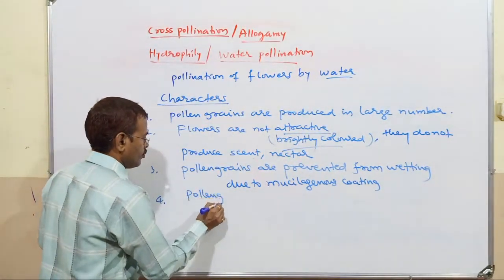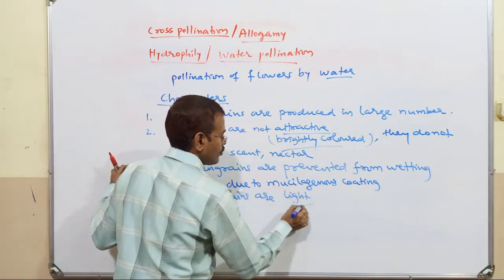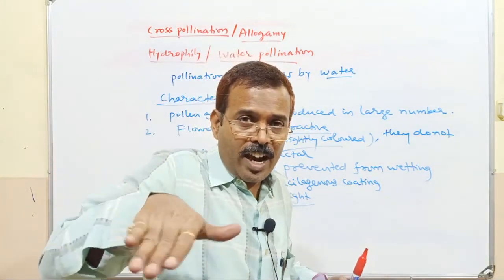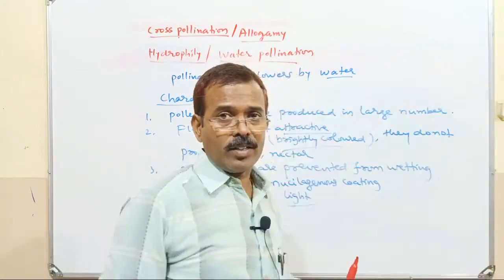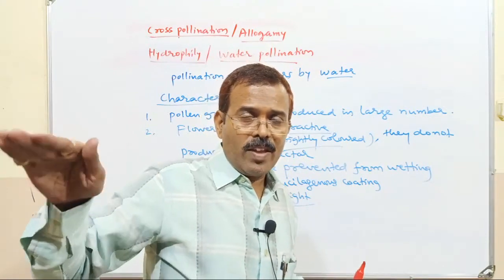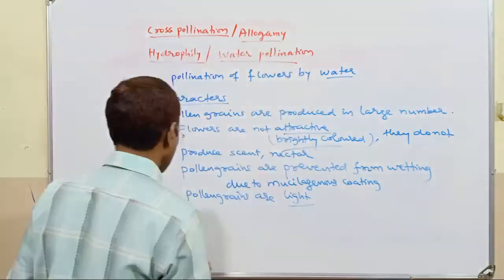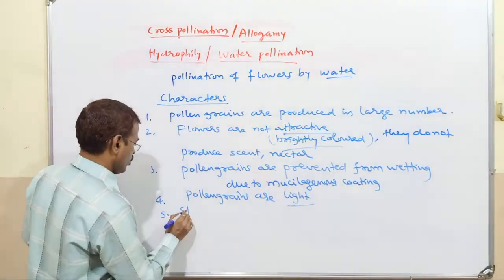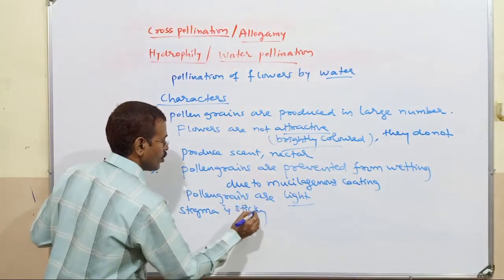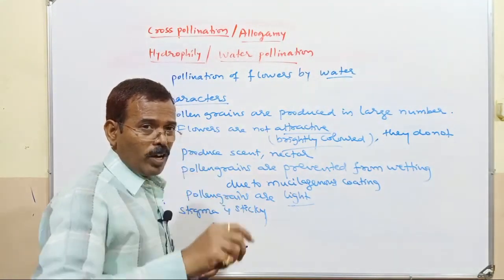Pollen grains are light. Their density is less, that is why they can float either on the surface of the water or inside the water. Stigma is usually sticky so that it can hold on to those pollen grains.